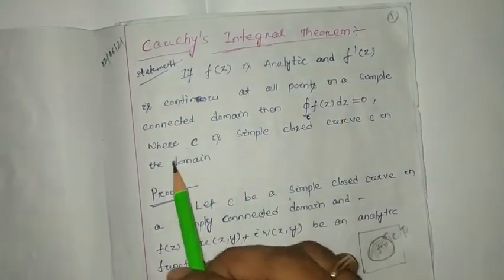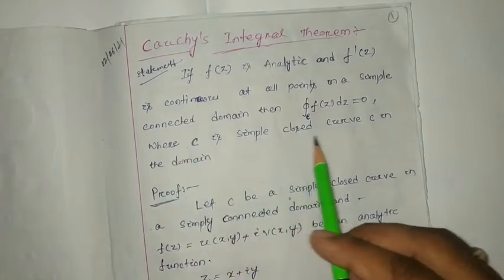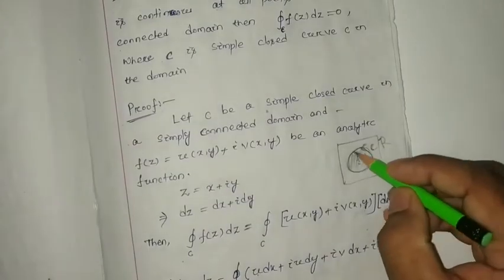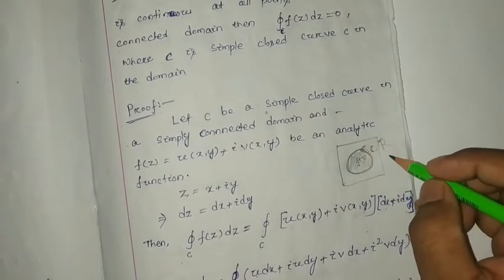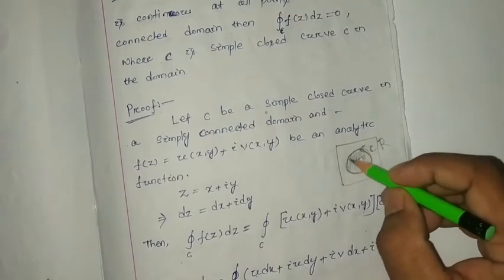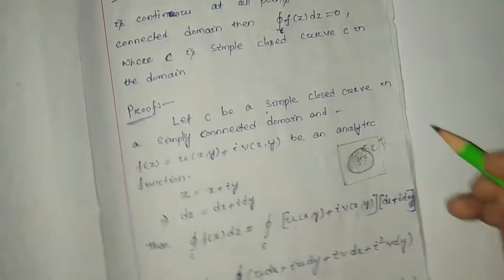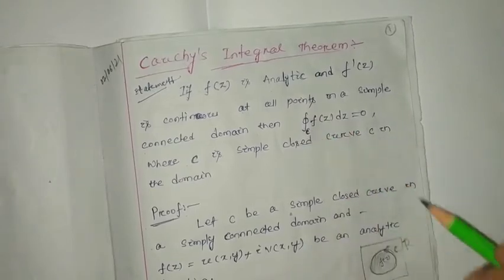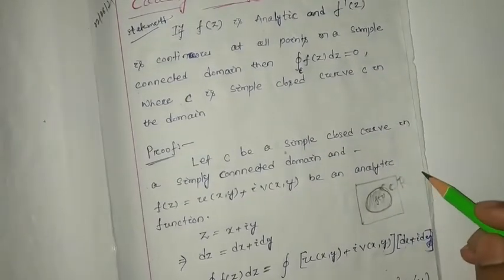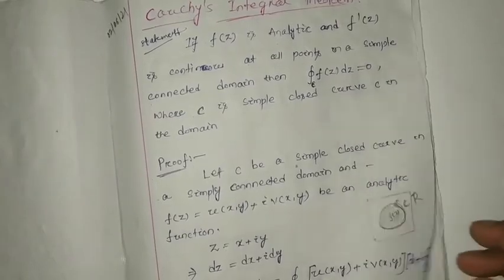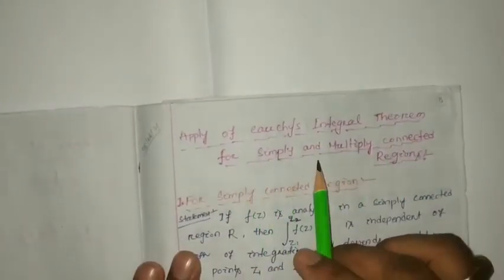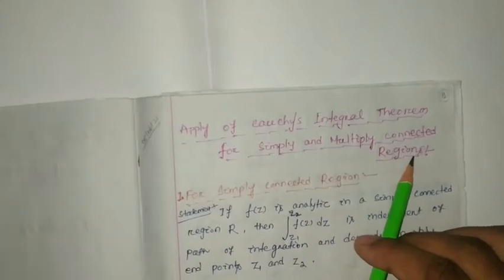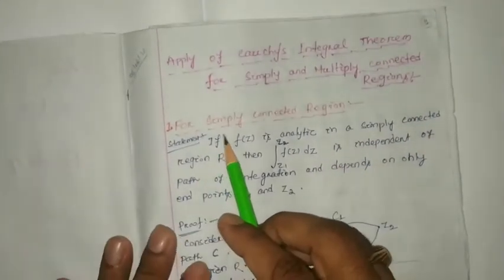It can also be written this way: if C is a simple closed curve, that means inside this curve there is no hole, then we can say that the full area is analytic. If it is so, then the closed integration over C of f(z) dz will be equal to 0. In today's class we are going to discuss the application of Cauchy's integral theorem for simply and multiply connected regions. First we have to consider the simply connected region.